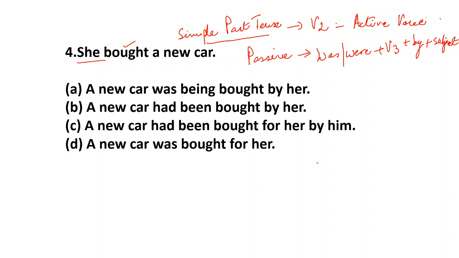A new car had been bought for her by him? No. This is totally wrong. Now the correct option will be here. Correct option will be D. A new car was bought. I told you, no, was plus V3 for her. A new car was bought for her. So here by is not necessary because after bought, here it should be for her. A new car was bought for her.